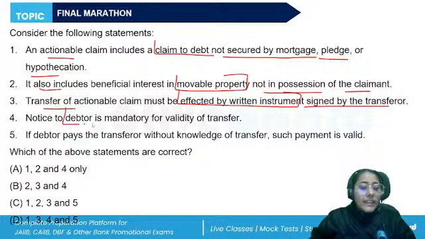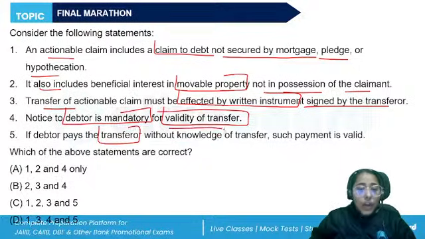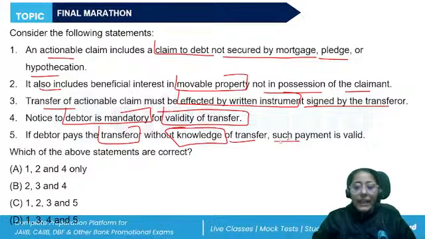Notice to the debtor is mandatory for validity of transfer. If debtor pays the transferor without knowledge of transfer, such payment will be valid. So, which of these statements are correct? 1, 2, and 4, 2, 3, and 4, 1, 2, 3, and 5, or option D, 1, 3, 4, and 5.